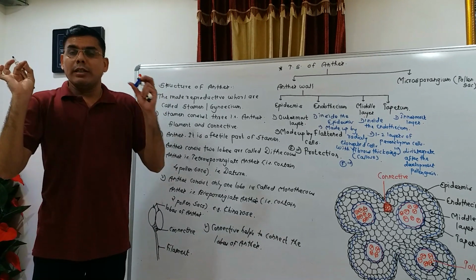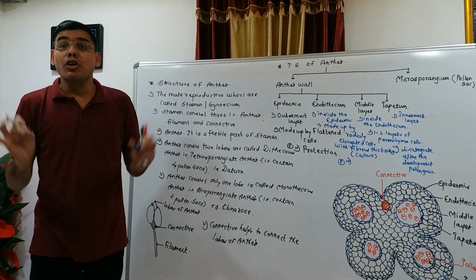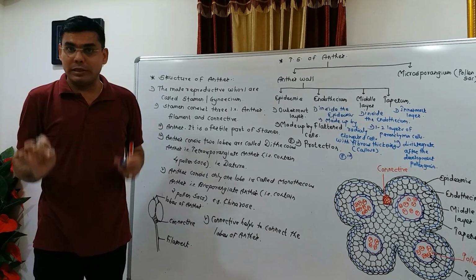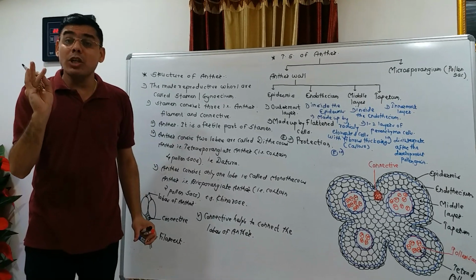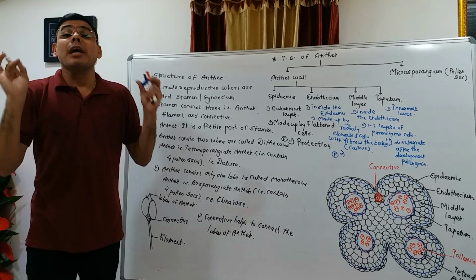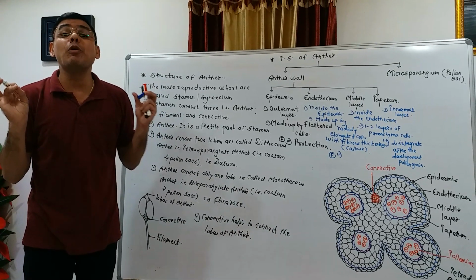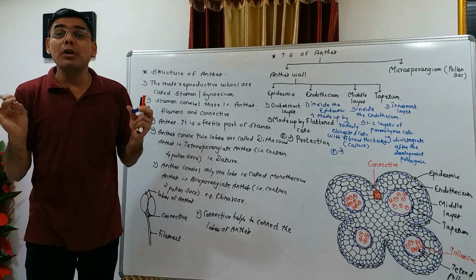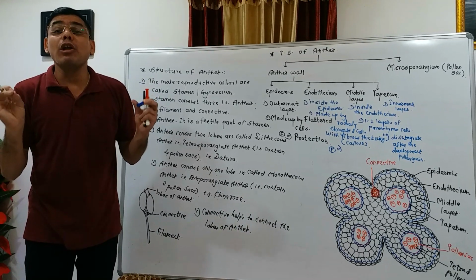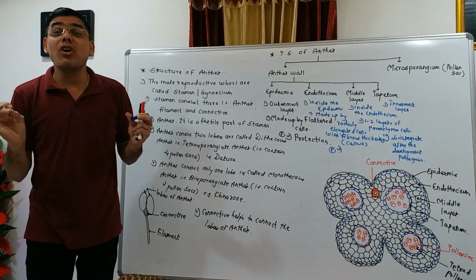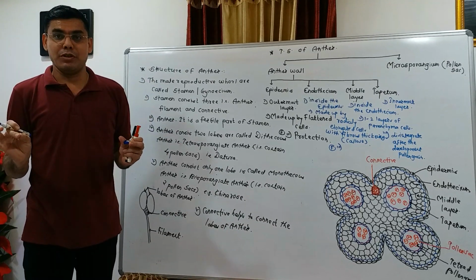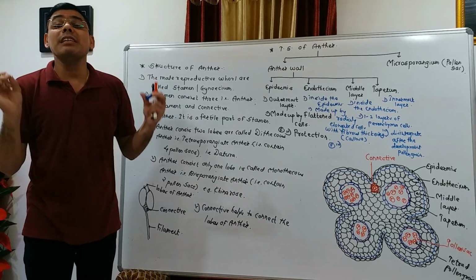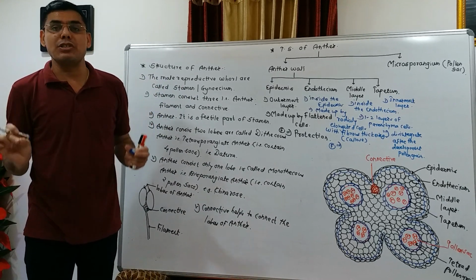First, it provides nutrition to the sporogenous tissue for the growth and development of pollen grains. Second, it is helpful for the formation of sporopollenin. Sporopollenin is a chemical component of the outer wall of the sporoderm, that is called exine. And third, the tapetum is helpful for the secretion of the enzyme callase.